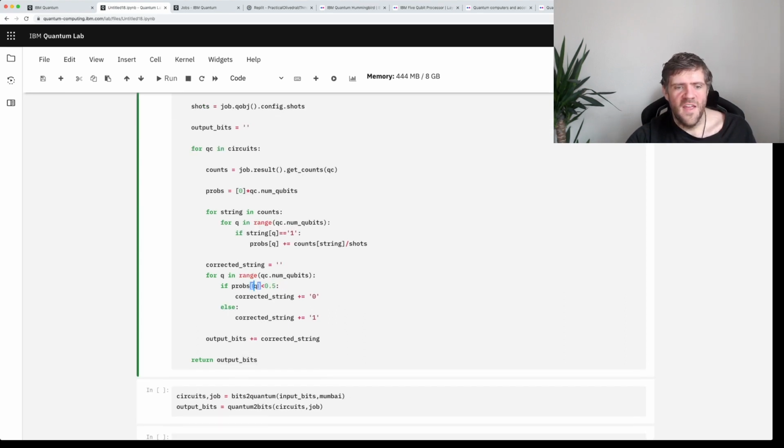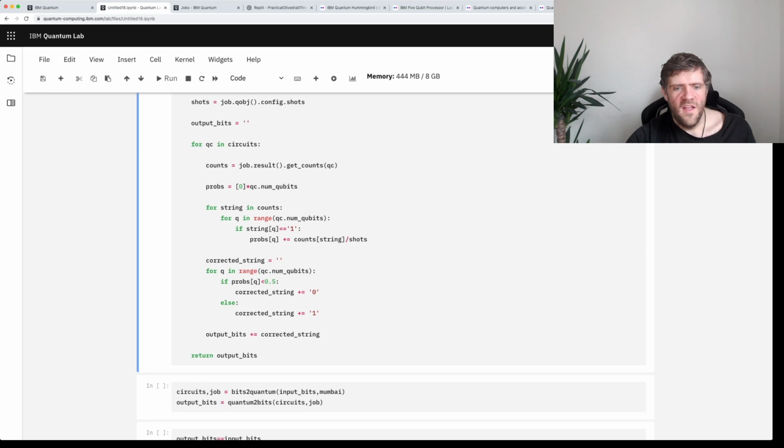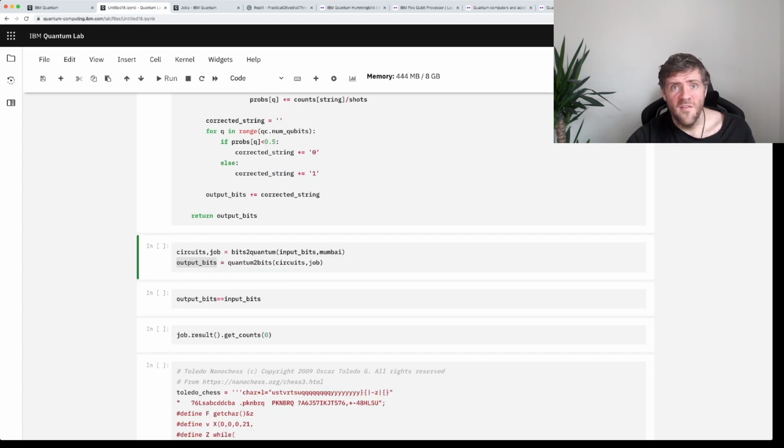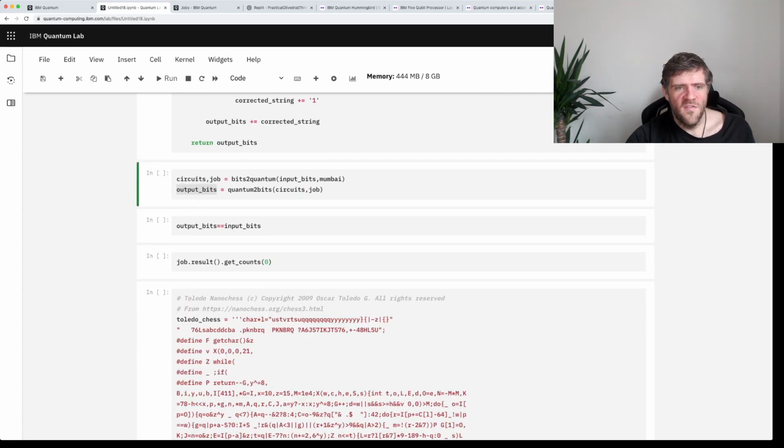And then we can get to the actual point where we have our input bits, we run them on a device, and we extract our output bits. So I'm not going to run that because then I'll get in the queue and well, actually I want to run something else a bit later rather than this stupid random bit string that we just created. Okay, so I'll ignore all of that.